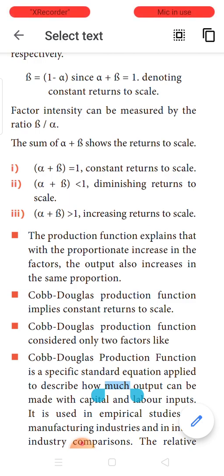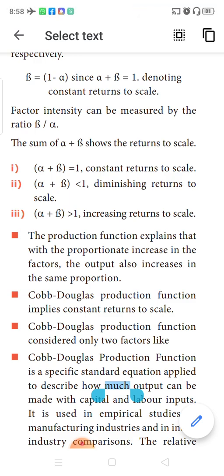Next is when you find alpha plus beta greater than 1. In such a situation, it means increasing returns to scale. For the amount of input and capital that is being invested, you get better returns. This is what is implied by this formula.